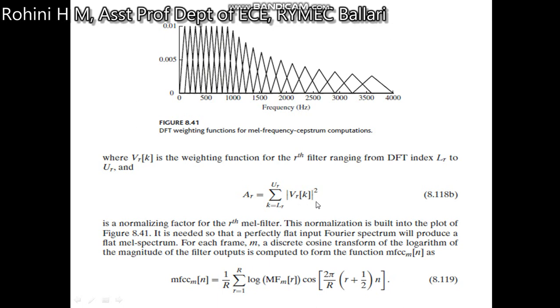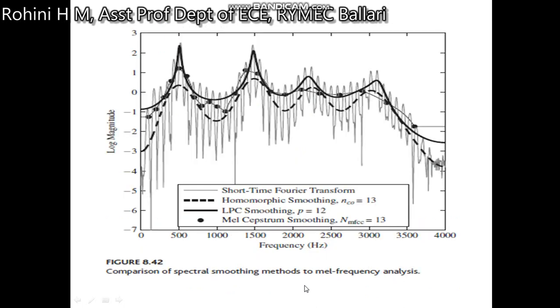Then the Mel frequency Cepstrum coefficient is given by 1 over R summation from r equal to 1 to R of log of MF m of r and cos of 2 pi by R into r plus 1 by 2 into n. So this is the Mel frequency Cepstrum coefficient calculation expression.